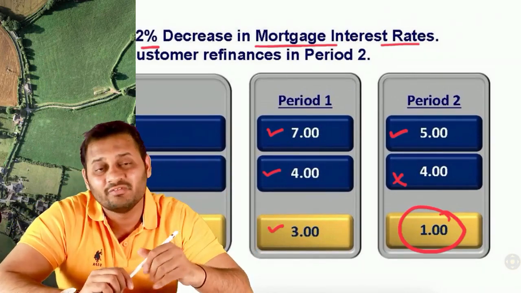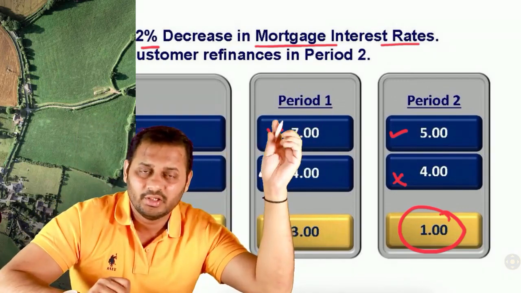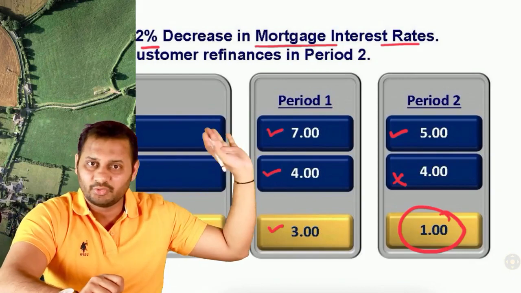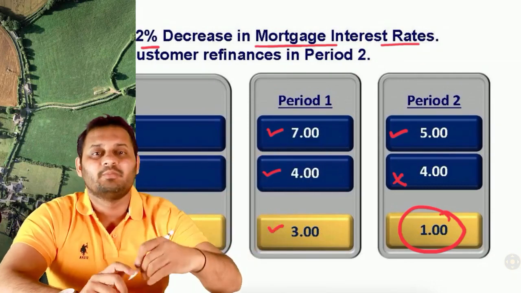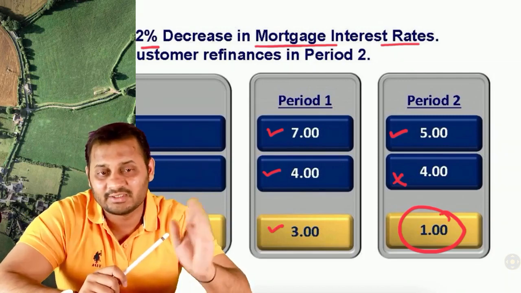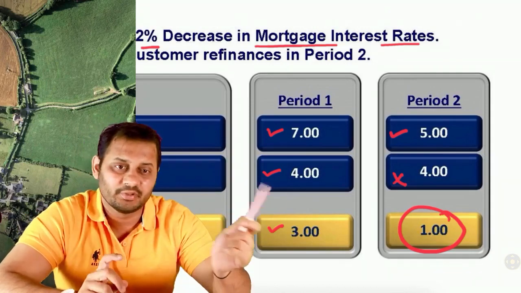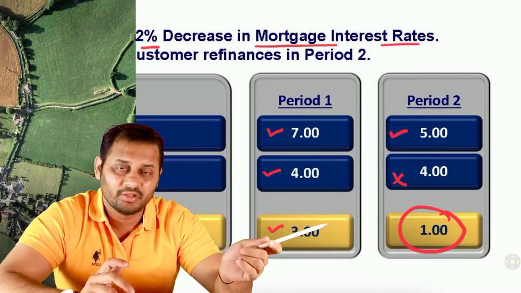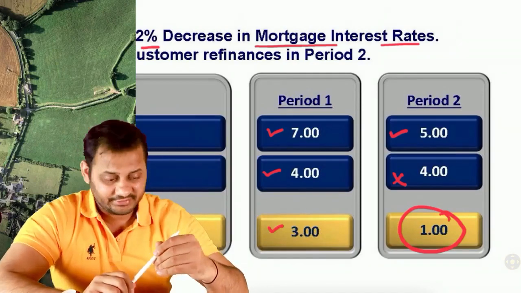Why will he do it? To save the interest cost. So he will repay this amount and borrow the same amount. He borrowed 1 lakh rupees at 5% and repaid the entire 1 lakh rupees at 7%. So that 7% loan is over now. But what has happened due to that? Now the bank is earning only 5% on the same amount. Earlier they were earning 7%, now only 5%. Whereas the 3-year liability rate is still the same, 4%. If this happens, this is called embedded option risk. You were earning 3% earlier, now 1%. There is a loss in net interest income. We have discussed this in detail in the video lectures.